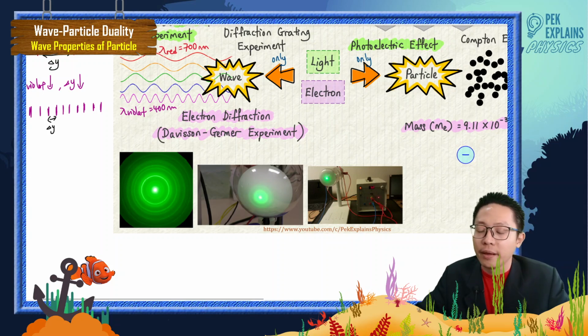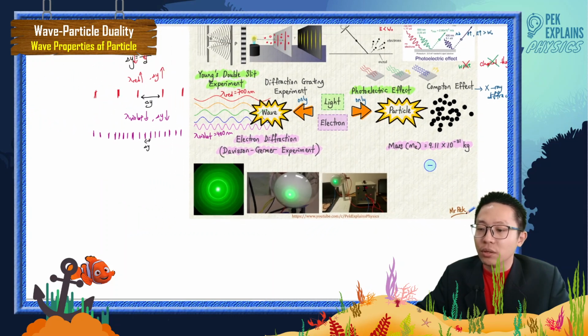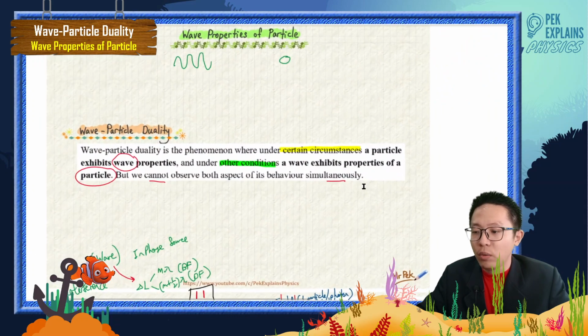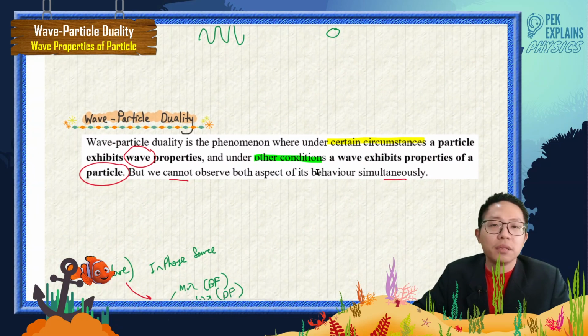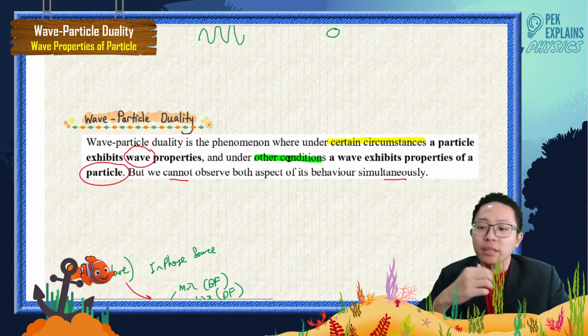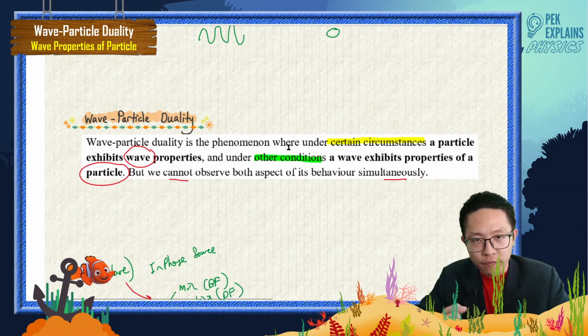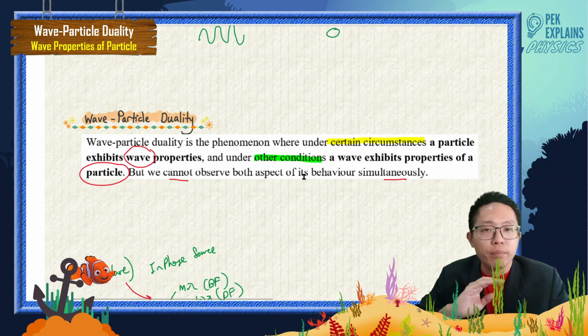So wave-particle duality is something you can research. In certain conditions it behaves as a wave, in certain conditions it behaves as a particle, but it doesn't show both properties together at any one time. Okay, see you in the next video.